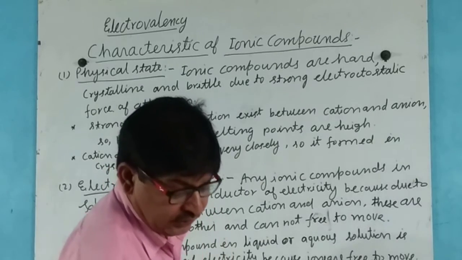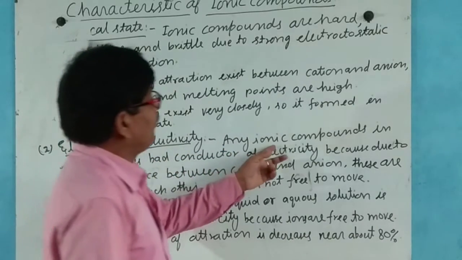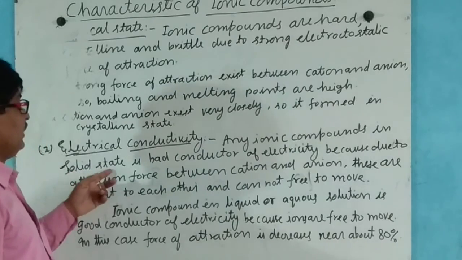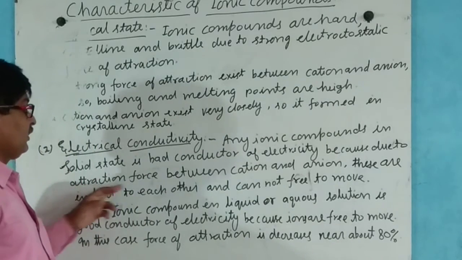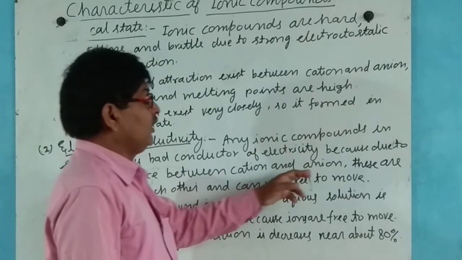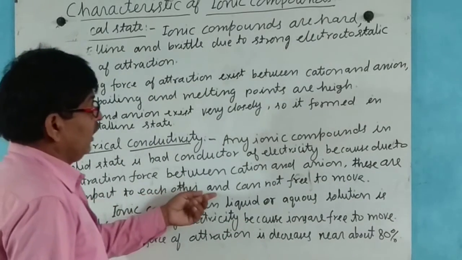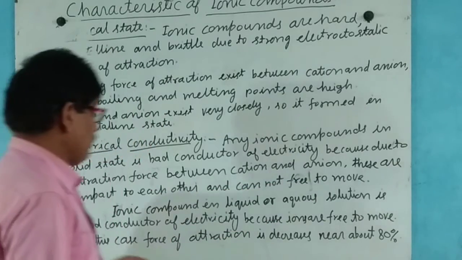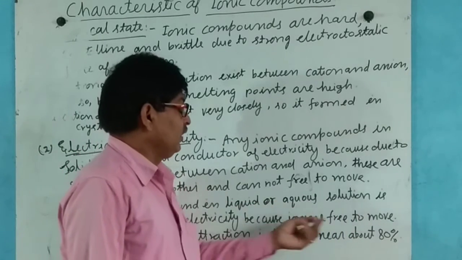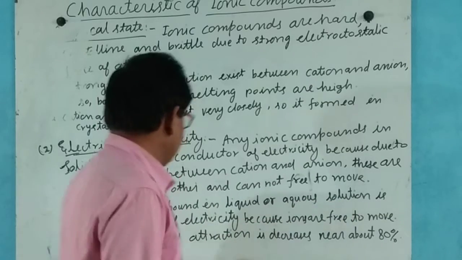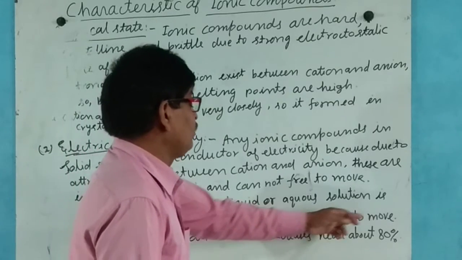Now next, electrical conductivity. Any ionic compound in solid state is a bad conductor of electricity because due to the attraction force between cation and anion, they are packed tightly to each other and cannot move freely. An ionic compound in liquid or aqueous solution is a good conductor of electricity because ions are free to move.